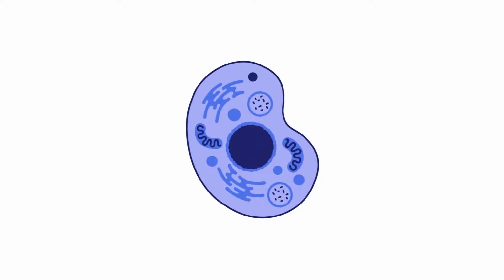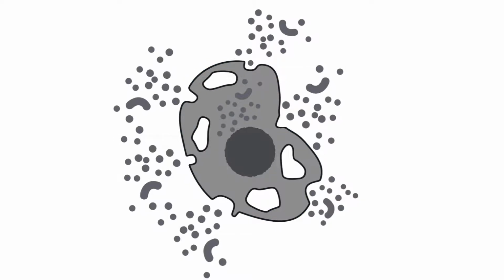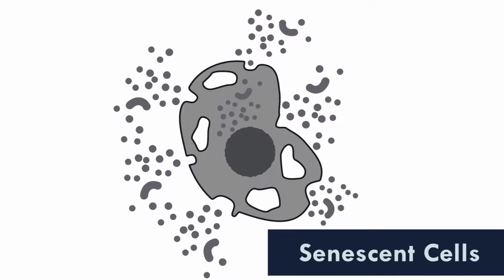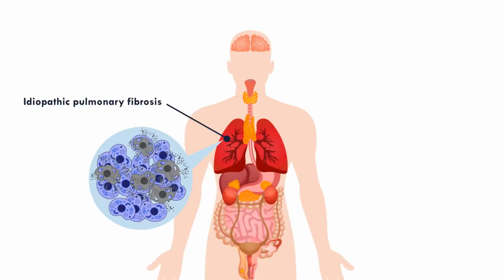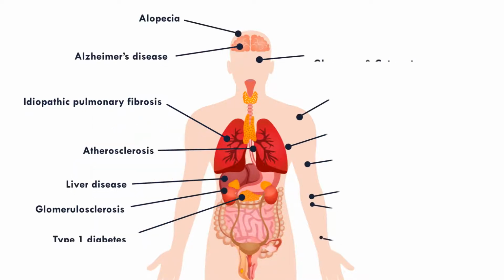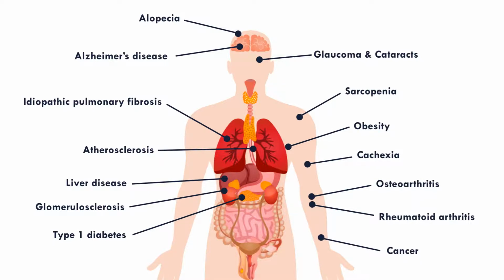In many age-associated diseases, a few functioning cells acquire inflammatory senescent properties and begin to accumulate at the disease site. For example, during idiopathic pulmonary fibrosis, senescent cells accumulate in the epithelial layer of the lung, and senescence accumulation is associated with many other diseases as well.